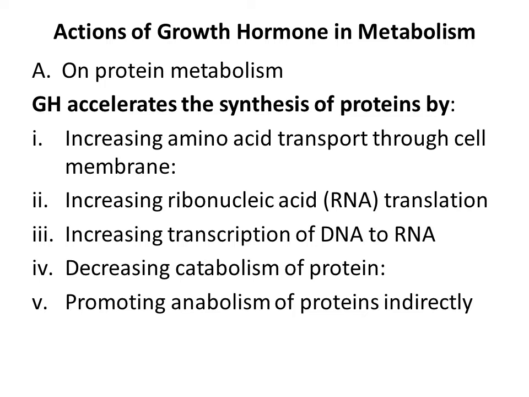Third, increasing transcription of DNA to RNA. It also stimulates the transcription of DNA to RNA. RNA in turn accelerates the synthesis of proteins in the cells. Fourth, decreasing catabolism of protein. Growth hormone inhibits the breakdown of cellular protein. It helps in the building up of tissues. Fifth, promoting anabolism of protein indirectly. Growth hormone increases the release of insulin from beta cells of islets of pancreas, which has an anabolic effect on protein.